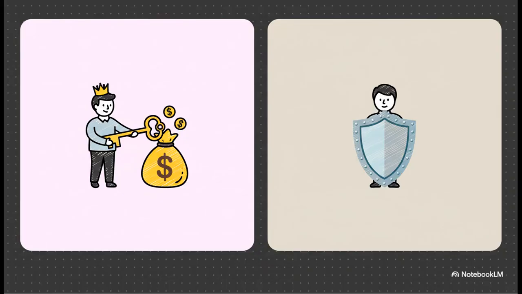Okay, this slide right here, this is the whole ballgame. This is the single most important distinction you need to make. Are we looking at a general power of appointment, a GPOA, where the donee has super broad control and gets taxed like they own it? Or is it a limited power, an LPOA, where their control is restricted and it's usually not taxable to them? Get this right, and you are already halfway home.